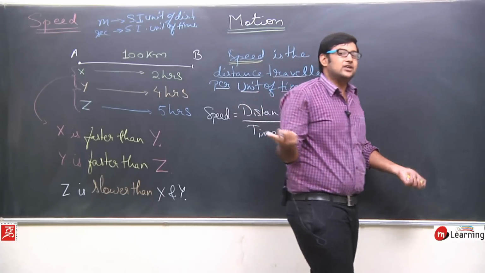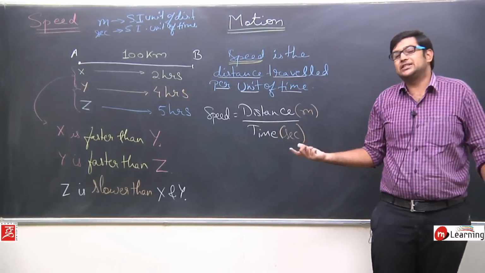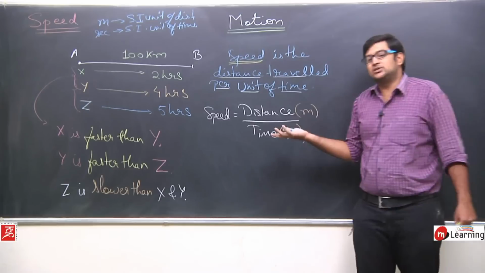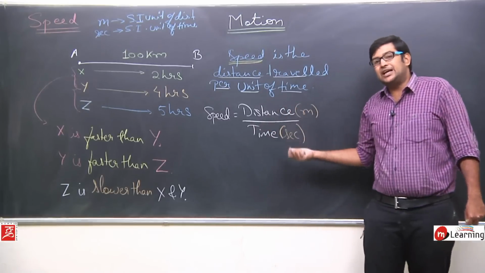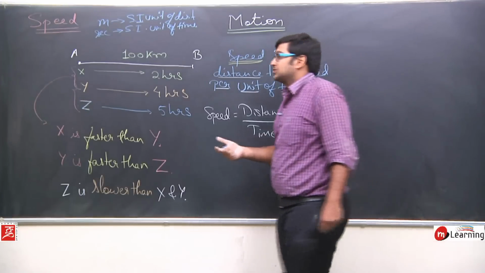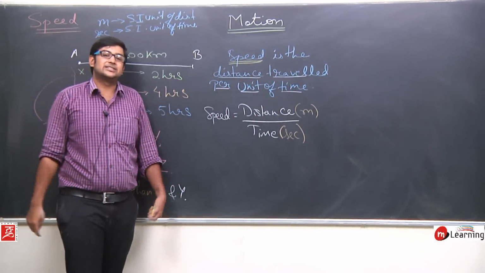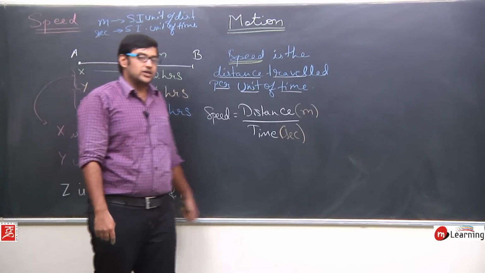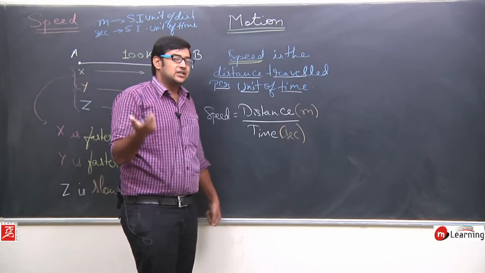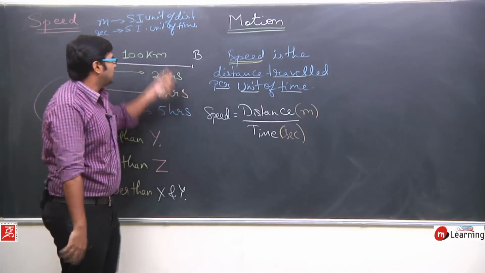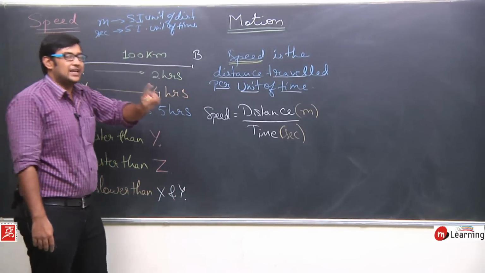The SI is a system of units. It's a standard that wherever you are using distance or time, you have to use meters for distance and seconds for time. So this is the SI unit of these two quantities. It's a French word, something like Standard Internationale, but we will write it as Standard International, that is SI, in simple terms.